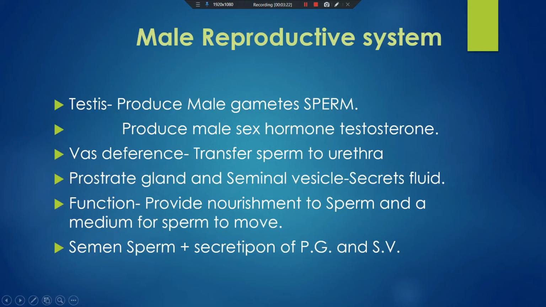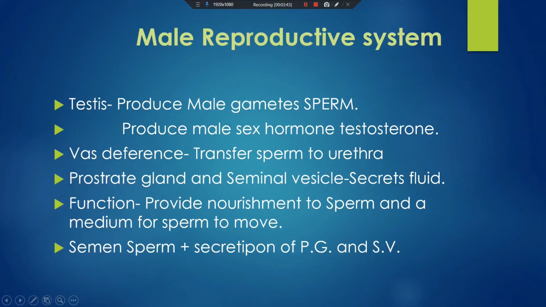Now the next, there are two glands present, the prostate gland and the seminal vesicle. They both secrete a fluid, and the function of this fluid is to provide nourishment to the sperm and a medium for the sperm to move.